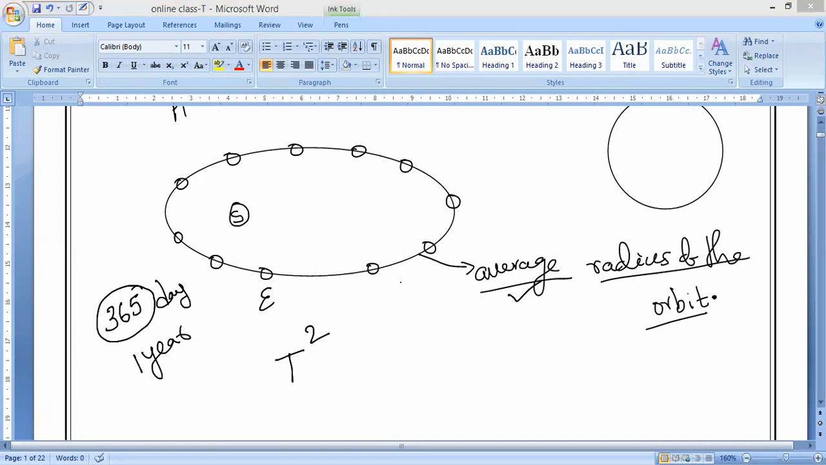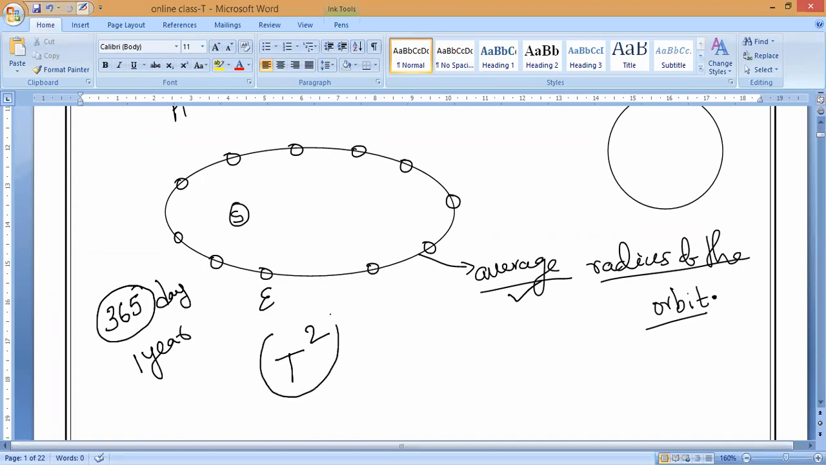So now, Kepler's third law of planetary motion will say that the square of the period of revolution of a planet.